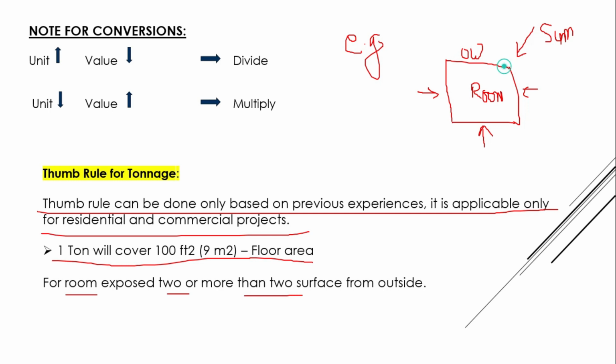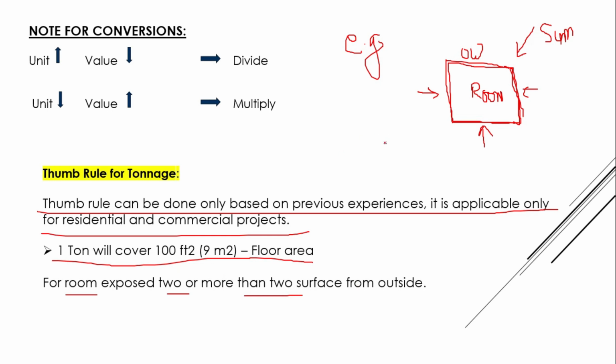So here all four walls are exposed. So here the room is exposed to two or more than two walls, so we can use 1 ton of AC per 100 square feet.